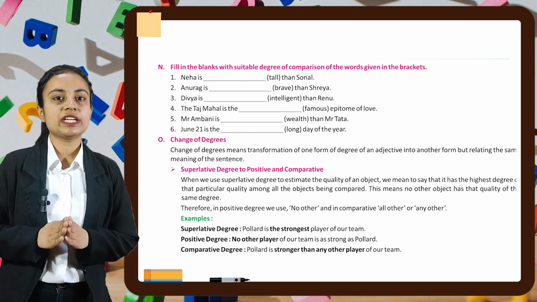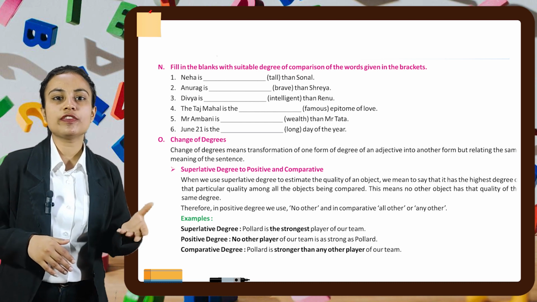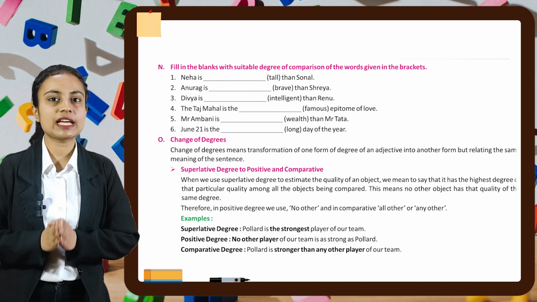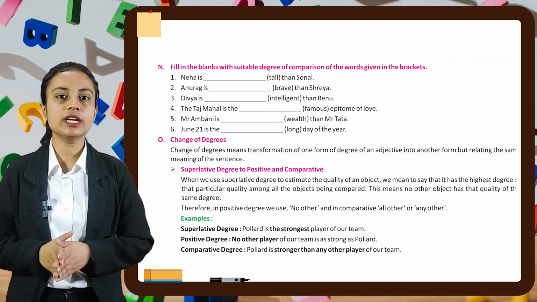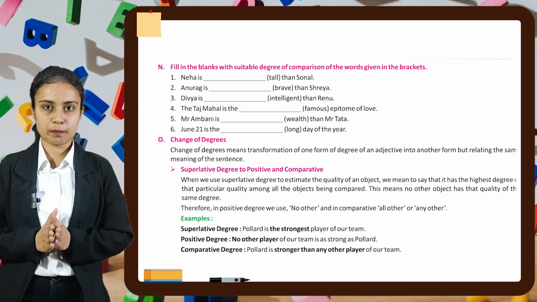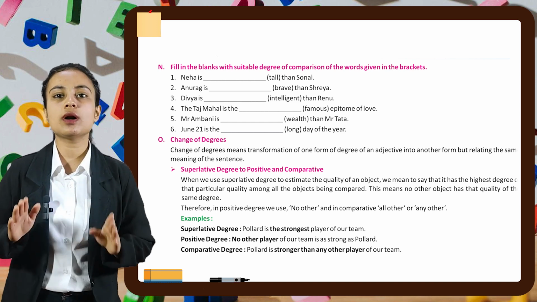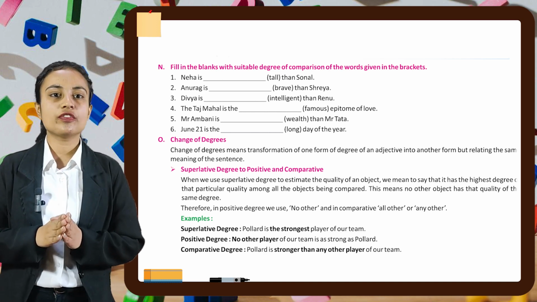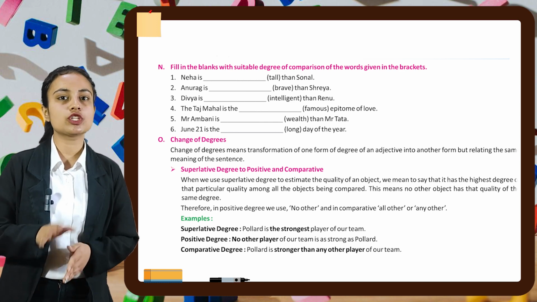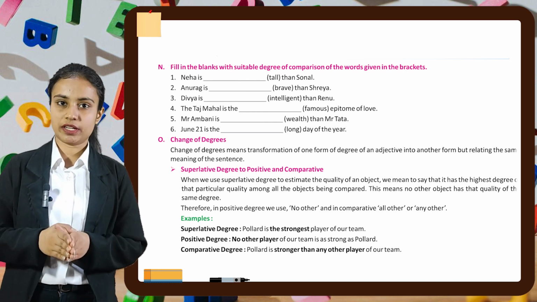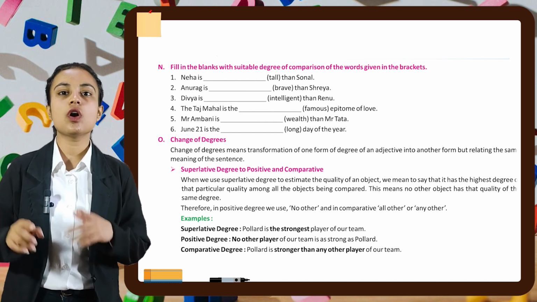When we use the superlative degree to estimate the quality of an object, we mean to say that it has the highest degree of that particular quality among all the objects being compared. This means no other object has that quality of the same degree. Therefore, in positive degree, we use no other, and in comparative, we use all other or any other.